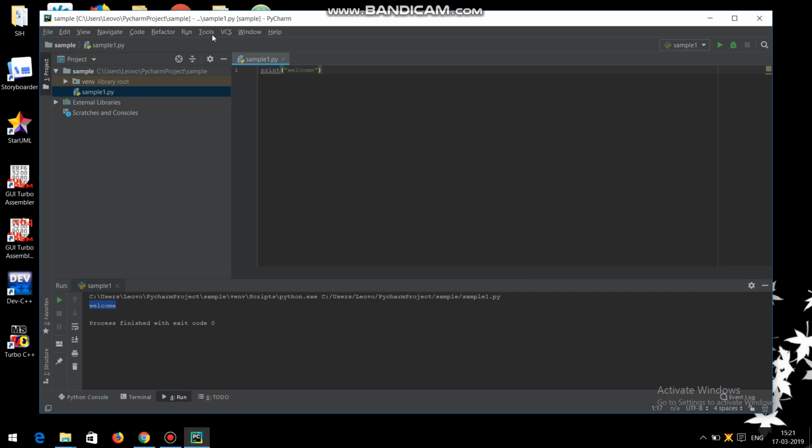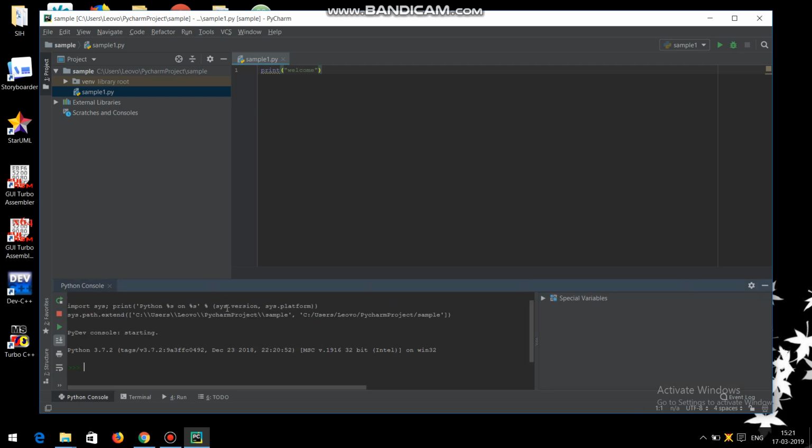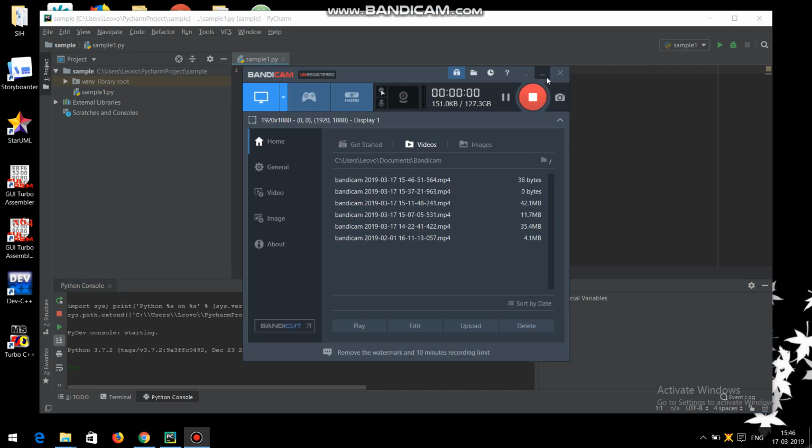Next, we can use the tools too. Python console. Here you can use list, dictionary, tuples, etc. This is the way. By following this procedure you can easily install Python and PyCharm. And let us discuss the question: does PyCharm come with Python? With PyCharm you can develop applications in Python. In addition, the professional edition